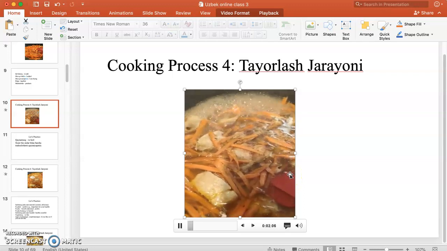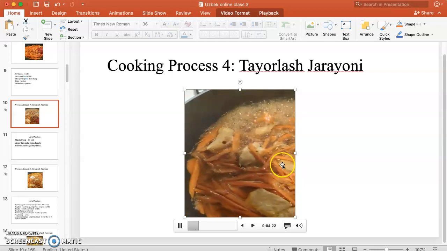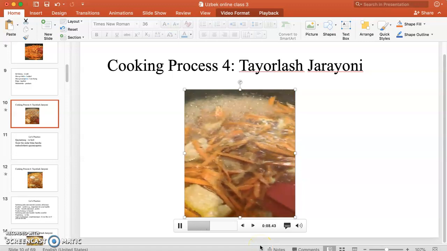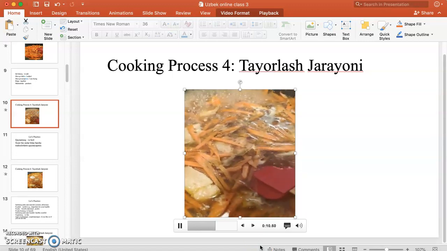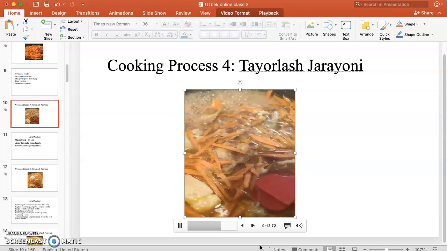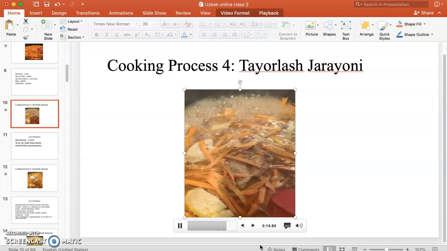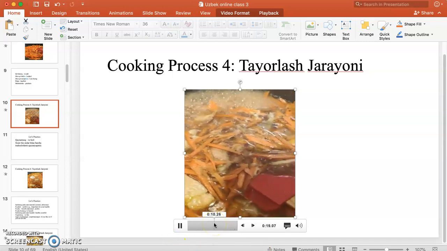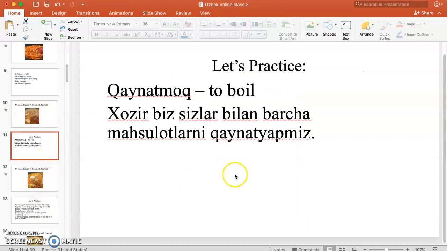Qaynatmoq. Remember, qaynatmoq means to boil. Biz hozir sizlar bilan barcha mahsulotlarimizni qaynatyapmiz. Let's practice. Qaynatmoq means to boil. Hozir biz sizlar bilan barcha mahsulotlarni qaynatyapmiz. You heard this sentence, right?